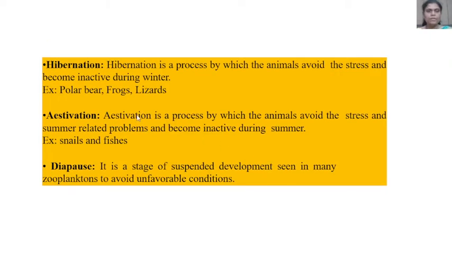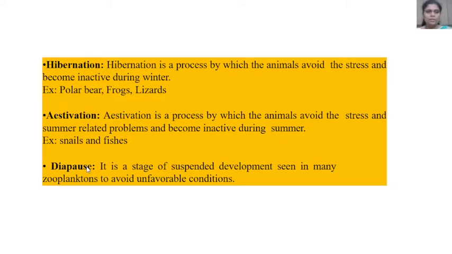Hibernation, what is meant by hibernation? It is a process by which animals avoid the stress and become inactive during winter. Example, polar bear, frog, lizards. Then what is meant by estivation? Estivation is a process by which animals avoid the stress and summer related problems and become inactive during summer.